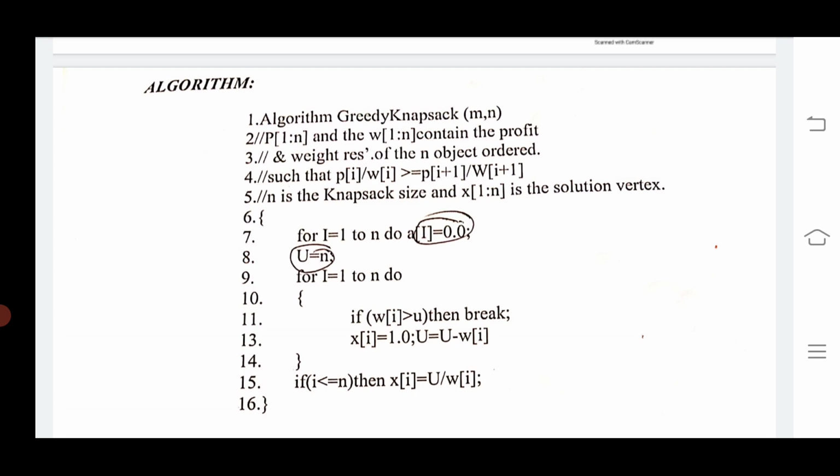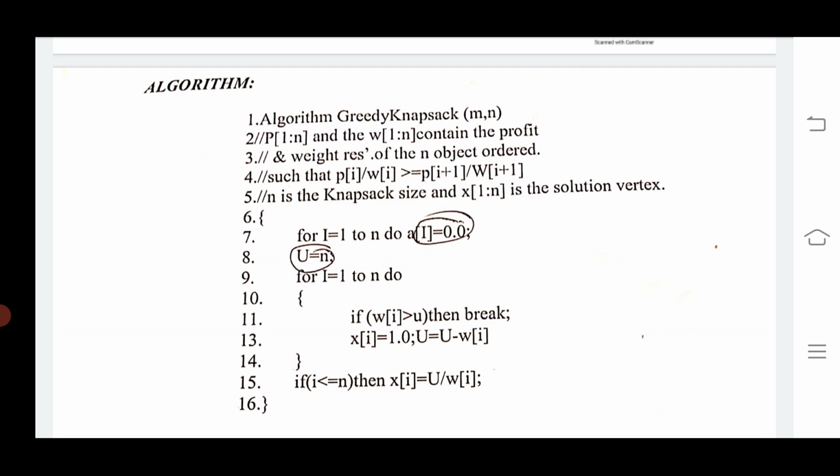Next we write the control statement, a for loop: for i equal to 1 to n, do the task. We check the condition: if weight of i is greater than u, then break. Then x of i is assigned 1.0 and u is assigned u minus weight of i.